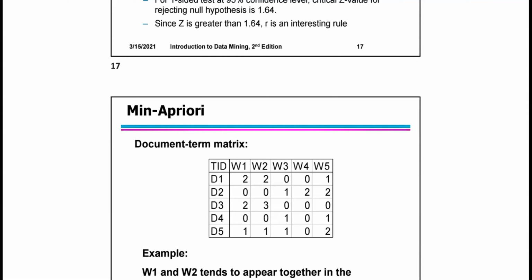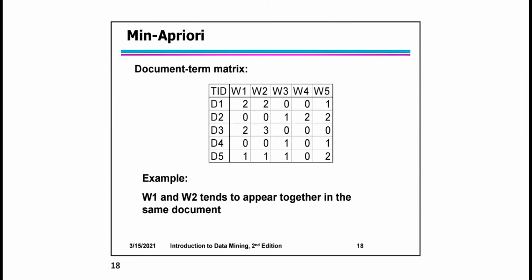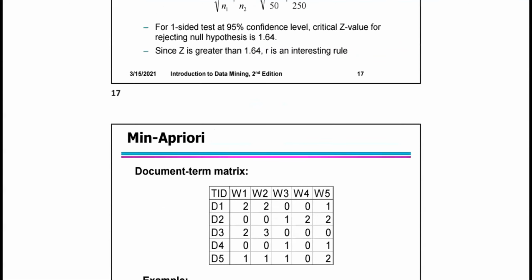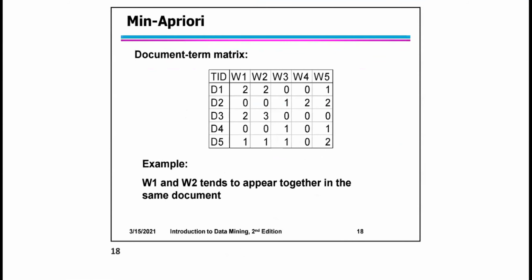Similarly document 2, and so on up to document 5. So word 1 and word 2 tend to appear together in the same document.